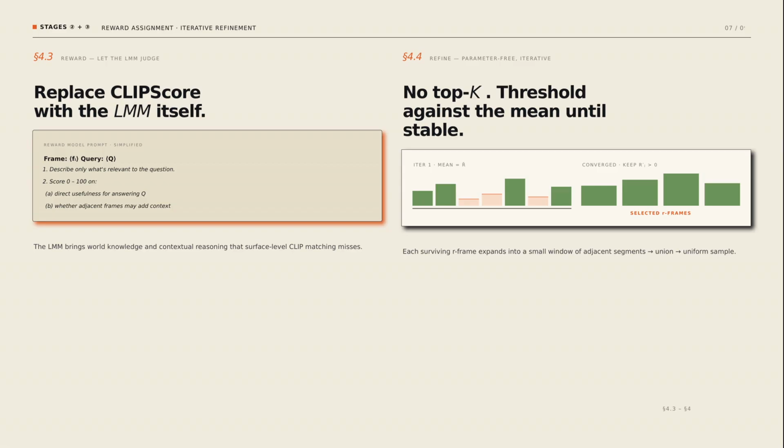Stage 3 then turns these rewards into a refined video. We iteratively threshold rewards against their own mean, dropping below-average frames until the set stabilizes. This is parameter-free, no top K to tune. We then expand each surviving R-frame into its surrounding segment, take the union, and uniformly sample our final input frames from that compressed, query-relevant video.